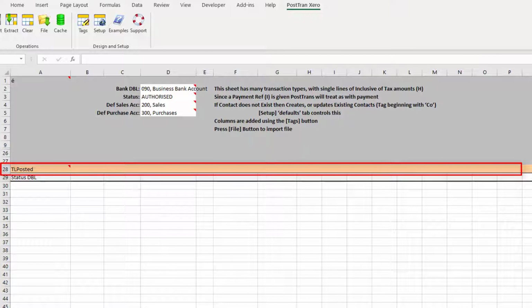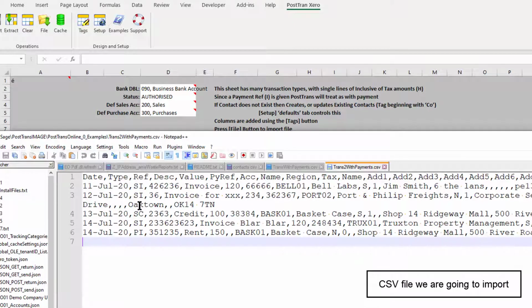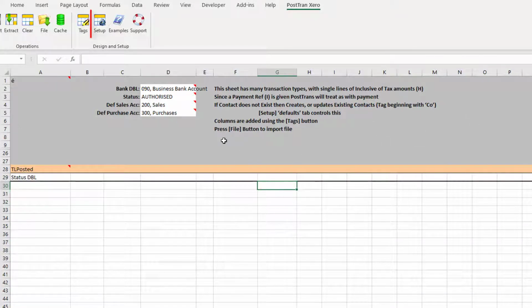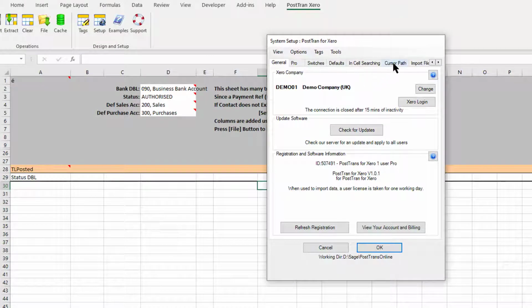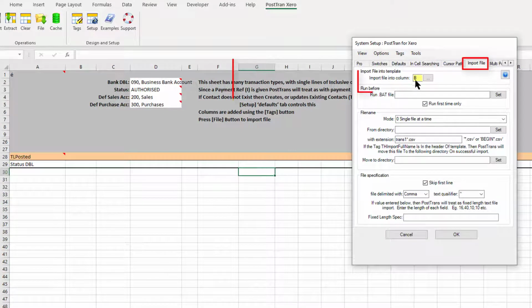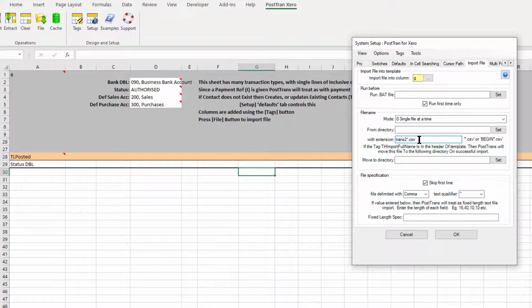Now I'm going to do some manipulation with formula, so we'll see how this goes. I've prepared a file earlier, and that file has column headings, date, different types of transactions. Anyway, it's in this CSV file. Let's ask PostTrans to set up the import file. Let's go to the import file tab. I'm going to change it from B to G, so G is where we're going to bring this into. I happen to know it's prefixed with the name PostTrans 2, and it's going to be a single file.